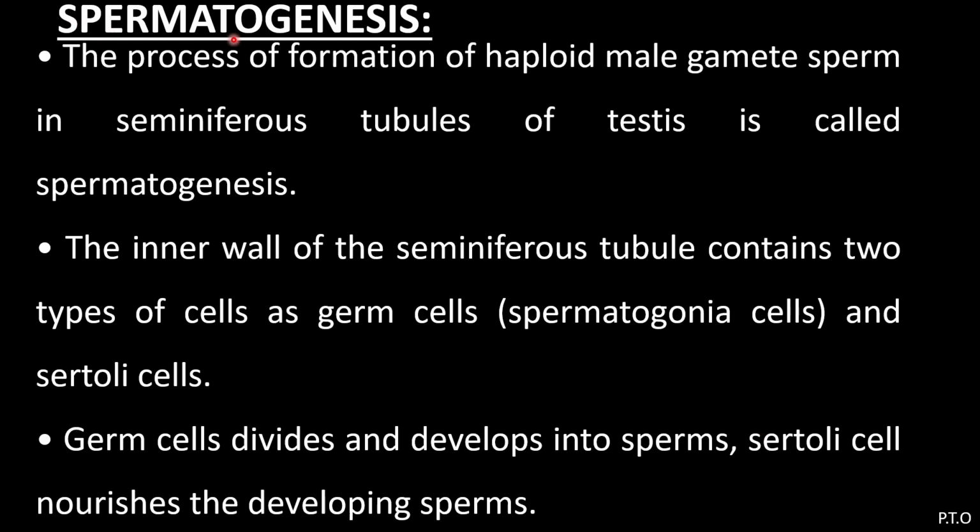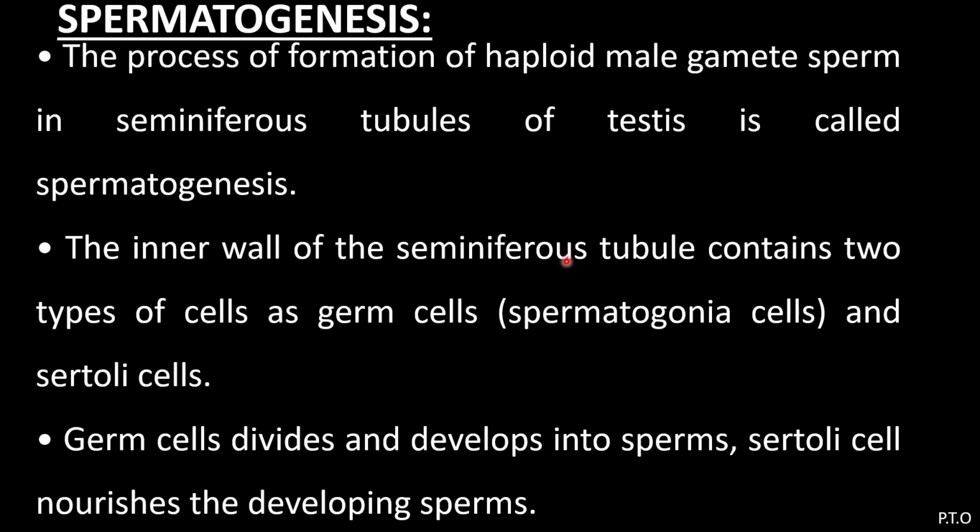The first is spermatogenesis. The process of formation of haploid male gamete, sperm, in seminiferous tubule of testes is called spermatogenesis. Genesis means formation. The sperms are formed in the seminiferous tubule of the testes. Testes are the sex organs. In these testes, the sperms are formed. Therefore, it is called spermatogenesis. That is, the haploid male gamete, sperm, is formed.